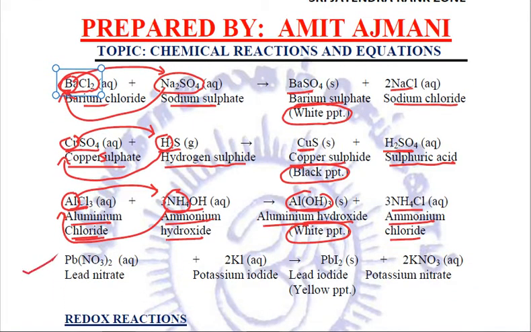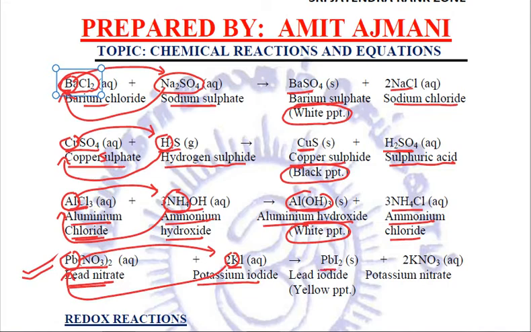This reaction has been asked so many times. Try to relate. Pb(NO3)2, lead nitrate, when it reacts with KI, this is potassium iodide, potassium and lead will displace each other and we will get lead iodide PbI2, which is a yellow precipitate, and KNO3, which is potassium nitrate. You need to remember that lead iodide is a yellow precipitate, quite important. So these are all the examples of double displacement reactions.